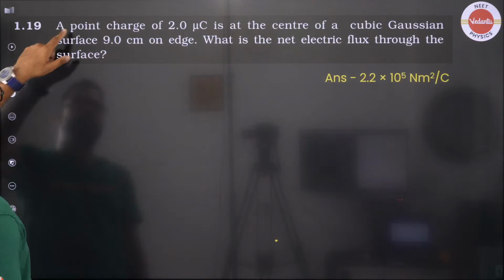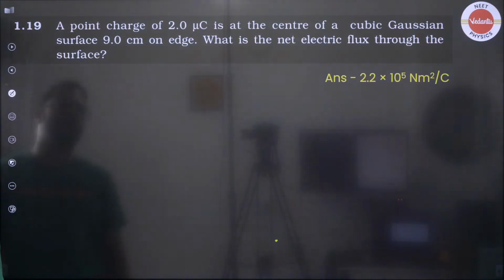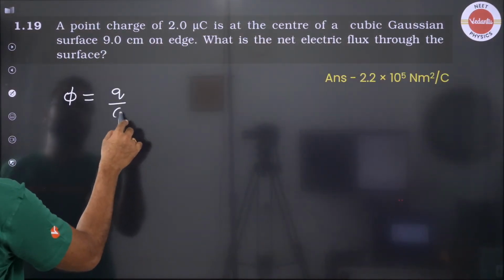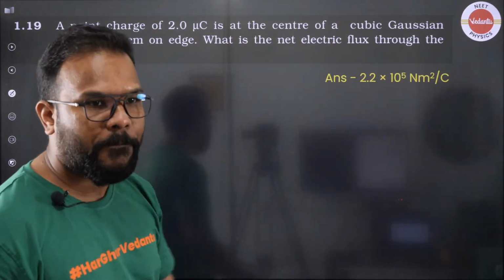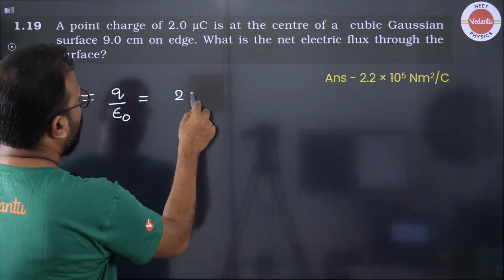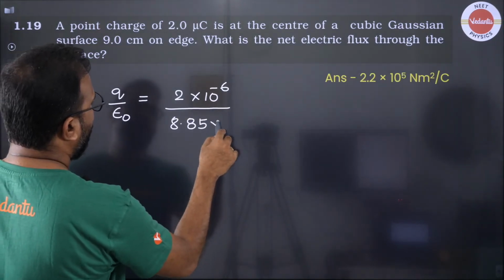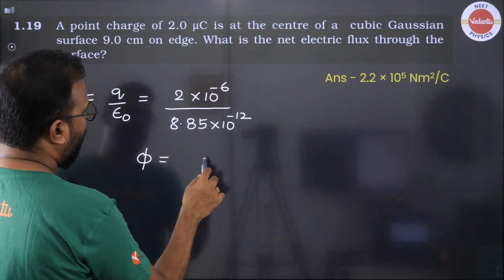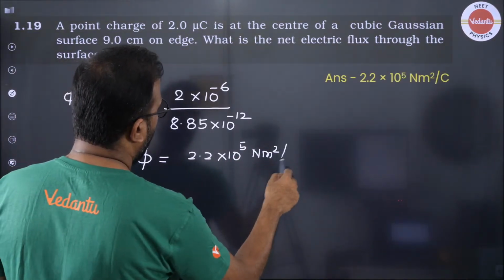Okay, so let's begin. A point charge, next question, of 2 microcoulomb is at the center of a cubic Gaussian surface, 9 centimeters on the edge. What is the electric flux through the surface? Doesn't matter how big the Gaussian surface is, flux is always going to be Q by epsilon naught. Doesn't depend on the shape and the size. We already know that. Okay, Janta. So the charge value is 2 into 10 to the power minus 6 and 8.85 into 10 to the power minus 12. So when you simplify this value, guys, this will come out to be 2.2 into 10 to the power 5 Newton meter square per Coulomb.